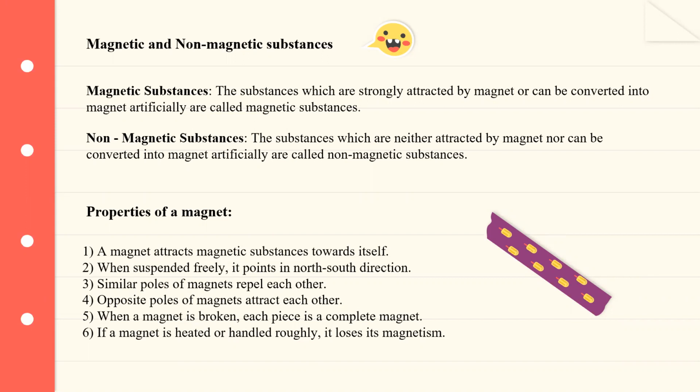When a magnet is broken, each piece is a complete magnet. It's not that one part is the north pole and the other is the south. Okay? It's a complete magnet that will also have a north and a south pole. If a magnet is heated or handled roughly, it loses its magnetism. So that is what I was talking about before.